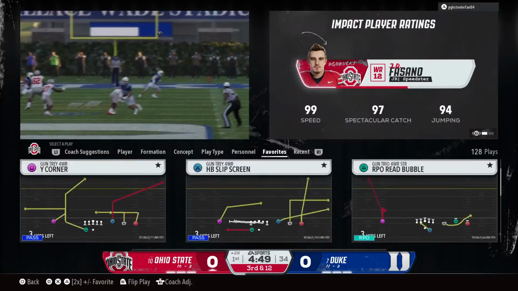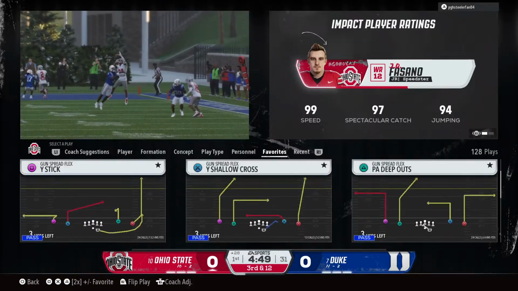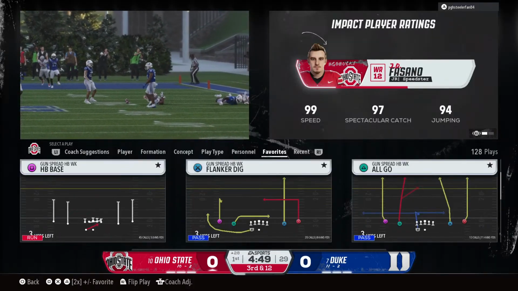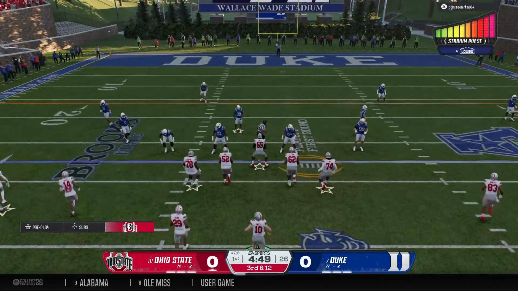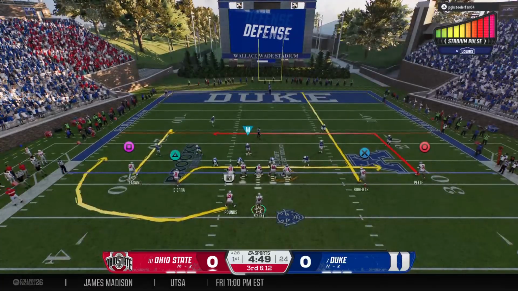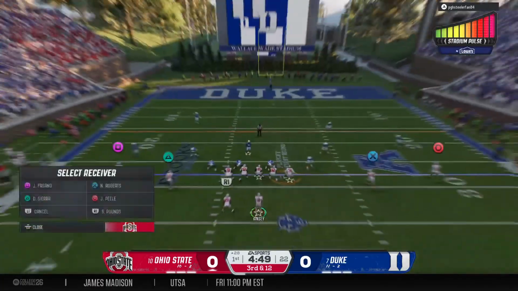Chris, I thought he had his hands on that football. I thought he was going to come down with it. But give the defense all the credit with a big hit to knock that ball loose. Offense been in reverse here. Now a long way to go to convert this 3rd down.